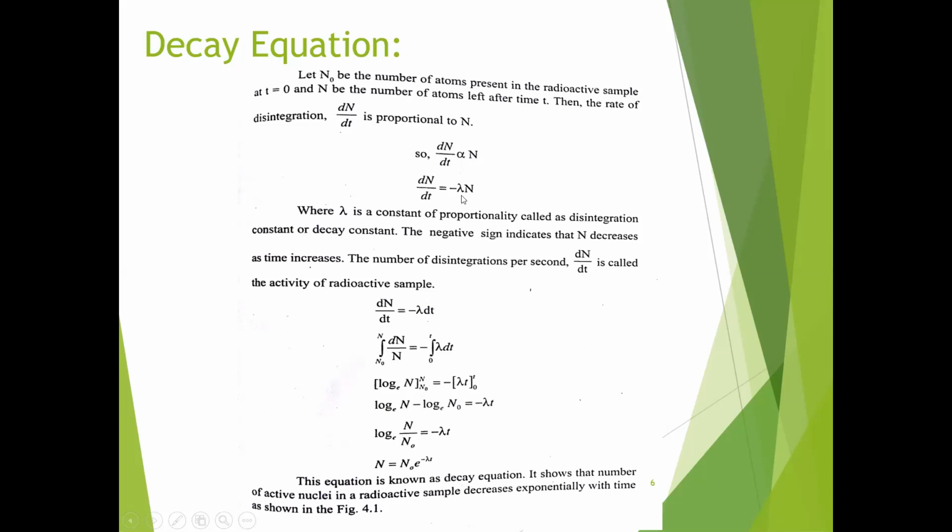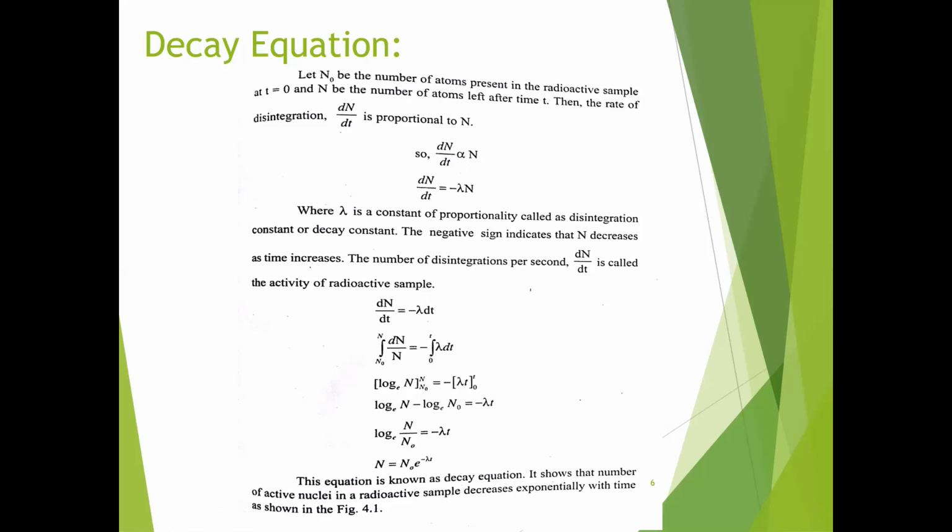Lambda is a constant called the disintegration constant, or decay constant. The negative sign indicates that N decreases as time increases.